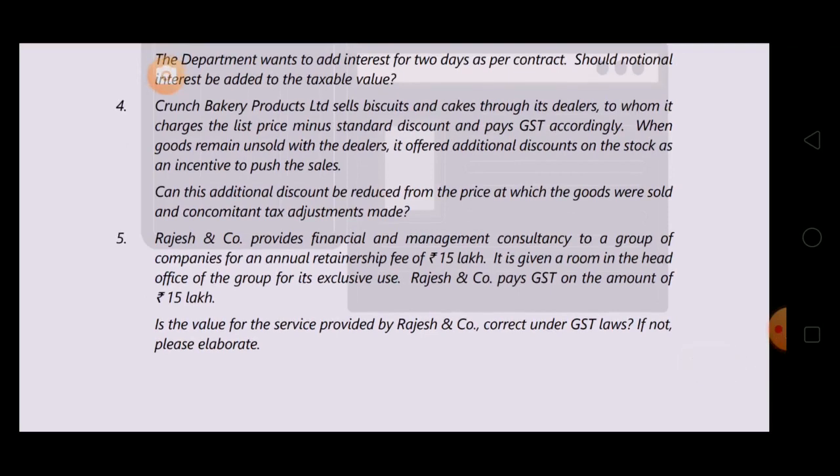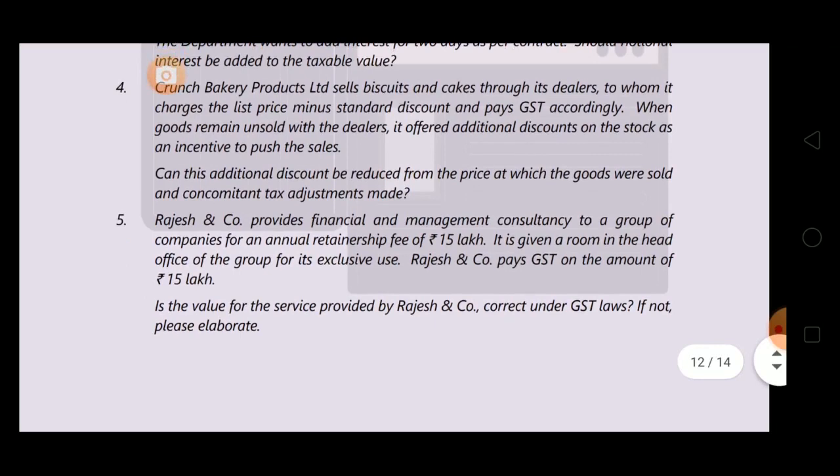Now Rajesh and Company provides financial and management consultancy to a group of companies for an annual retainership fee of 15 lakh. It is given a room in the head office of the group for its exclusive use. Rajesh and Company pays GST on the amount of 15 lakhs. Is the value for the service provided by Rajesh and Company correct under GST laws? If not, please elaborate.